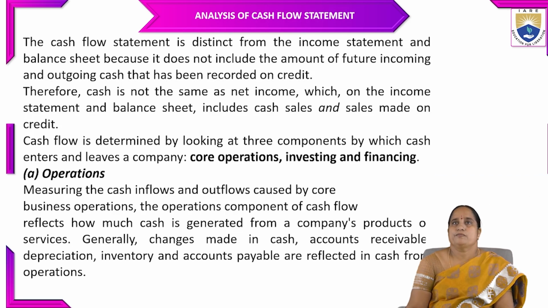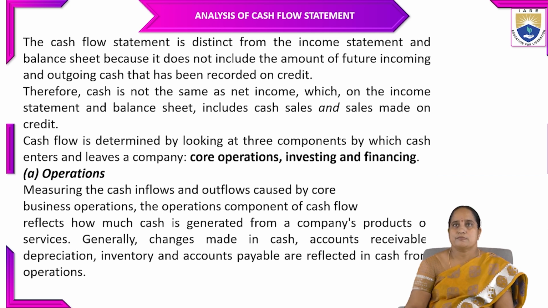Coming to the analysis of cash flow statement, it is distinct from the income statement and balance sheet because it does not include the amount of future incoming and outgoing cash that has been recorded on credit. So it considers only cash and cash equivalent related transactions.